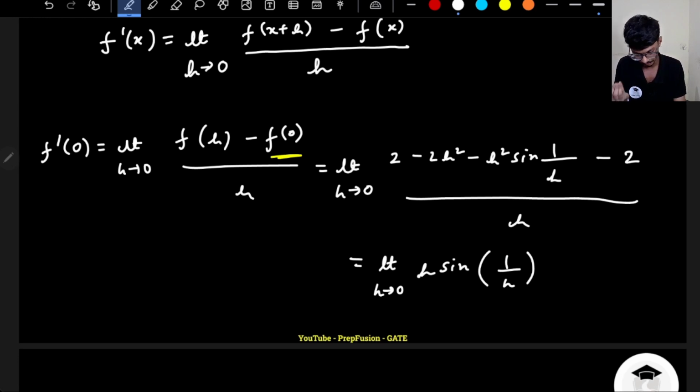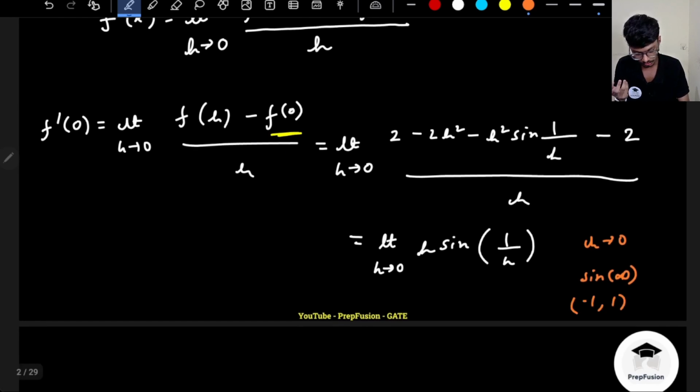Yes, it does. Again the same thing, right? h is tending to 0, so it is like sine of infinity, which means it is oscillating from minus 1 to 1. So this is some finite value, and I'm multiplying it with 0. So what will be the result? 0 only. So f dash of 0 exists, it is 0 only.